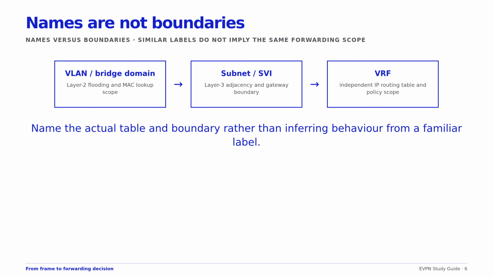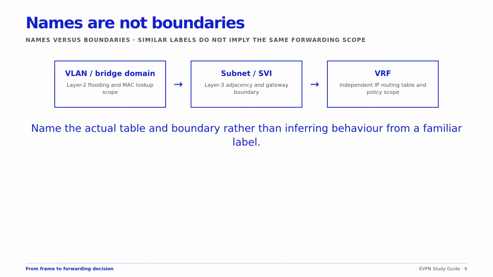These terms are related, but they are not synonyms. A VLAN identifier is carried or inferred at an Ethernet attachment. A bridge domain is the Layer 2 forwarding and flooding context. An IP subnet describes an addressing relationship. A VRF selects a distinct Layer 3 forwarding table.